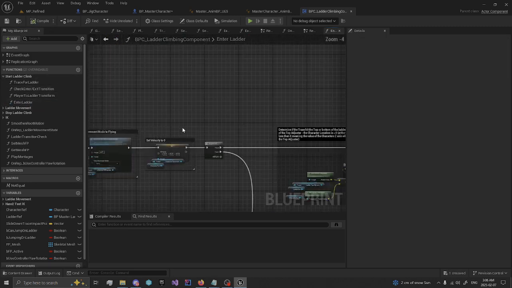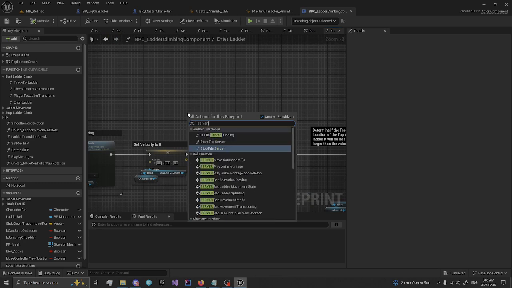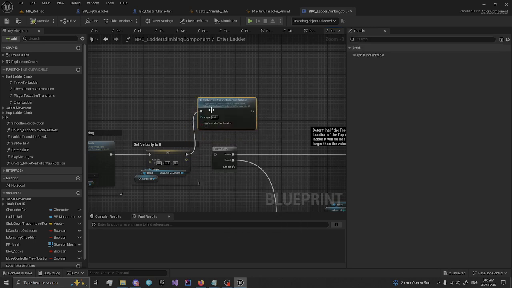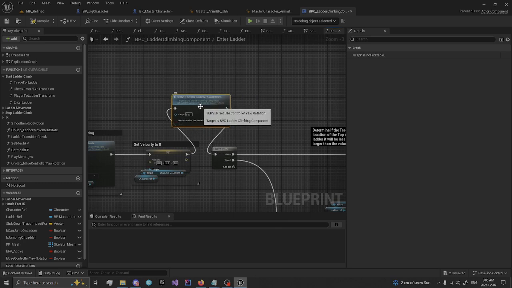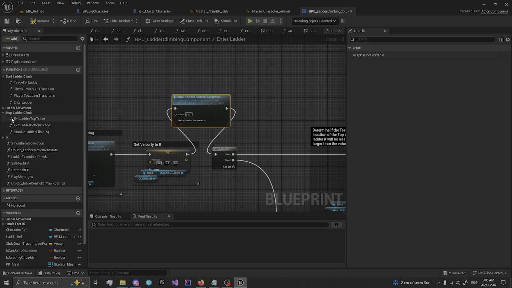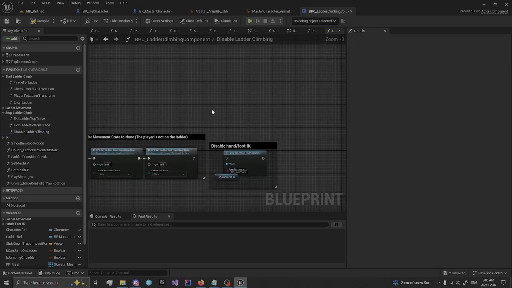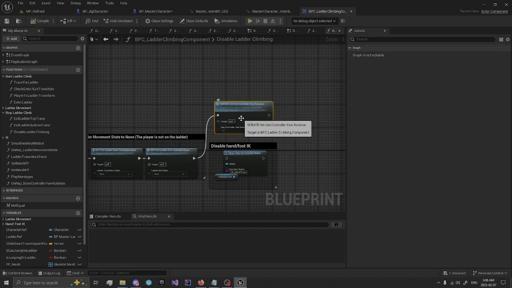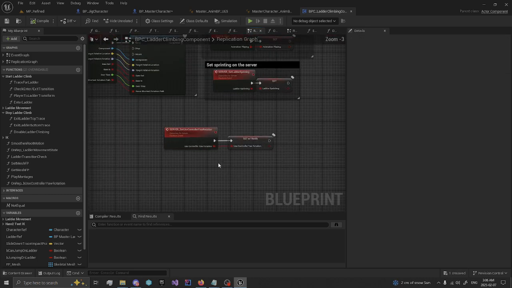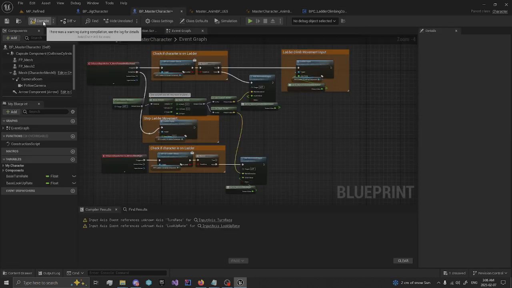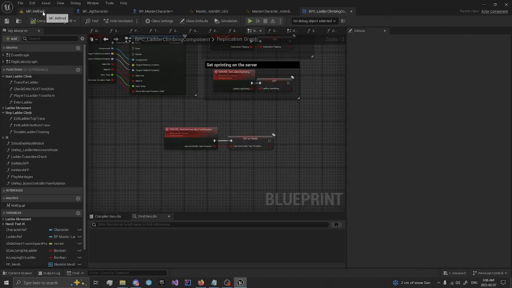And now we'll go back to enter ladder, server use controller yaw rotation, and on enter ladder we'll set that to false. Control C and copy that node, and on disable ladder climbing right here at the end we'll re-enable that value. And that's set up to run on server and notify all clients of that update. That'll prevent our camera from us not being able to rotate while we're on the ladder left to right.